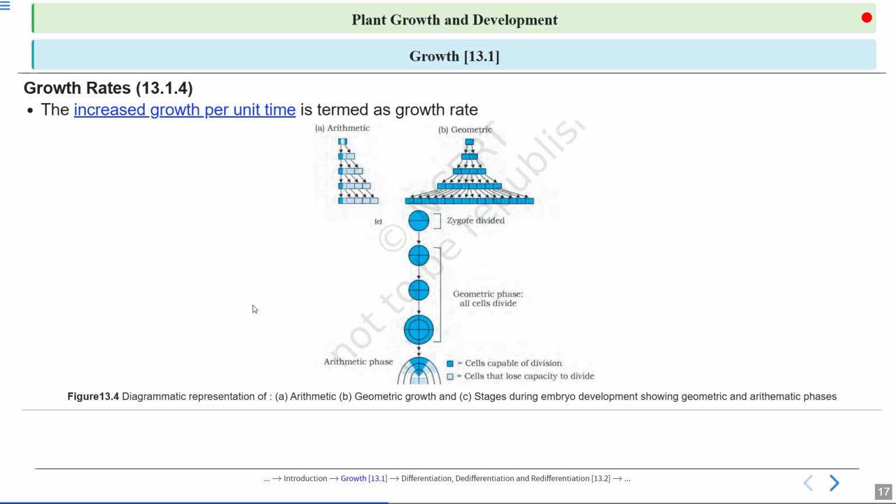And the third one here is showing the stages during embryo development, showing geometric and arithmetic growth. The third picture, or C picture, is telling about both the phases. First, in the first step, is how the zygote is dividing. Then the geometric phase, in which all cells divide. And then the last phase, where we can see the arithmetic phase. Here the blue cells are the cells which are capable of division, and the light blue cells are the cells that lose the ability to divide.